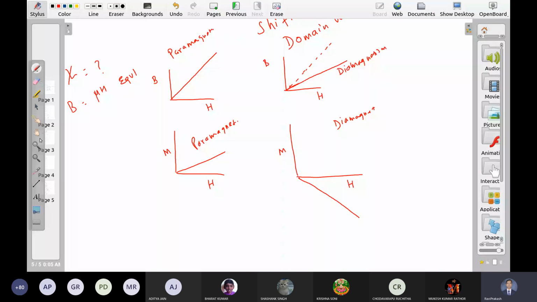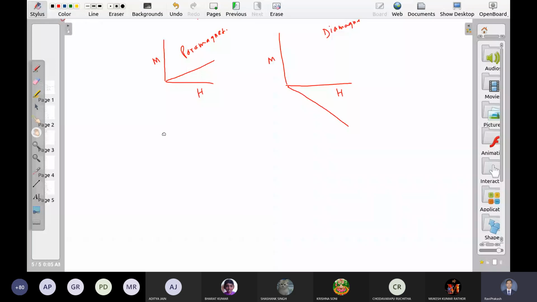What about ferromagnetic? Ferromagnetic में क्या होगा? Now this is somewhat complicated. This is like this.